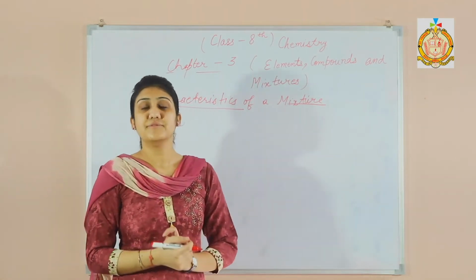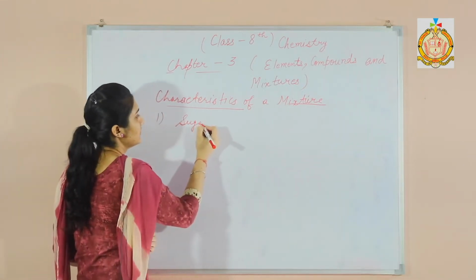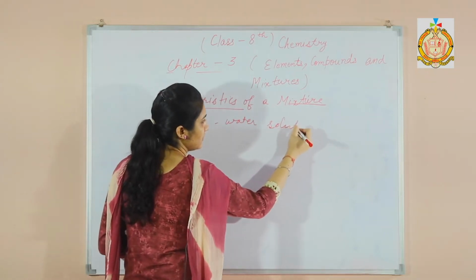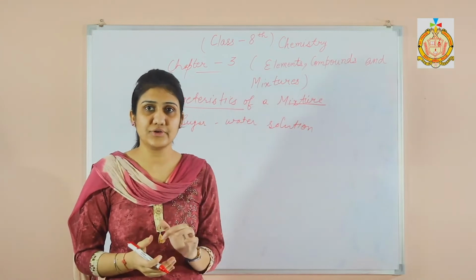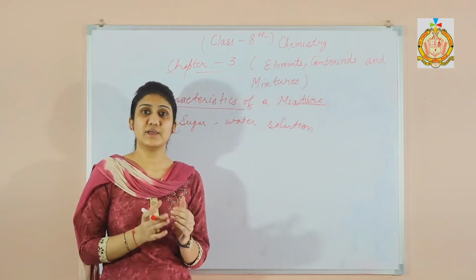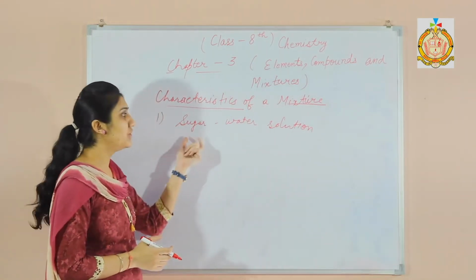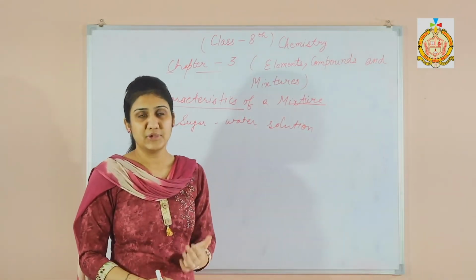For example, when you are to prepare a sugar water solution, you can add 1 spoon of sugar in the glass of water or 2 spoons of sugar in the glass of water. Whatever amount you take of the sugar, you will always get sugar water solution. So there is not any fixed amount for a mixture.